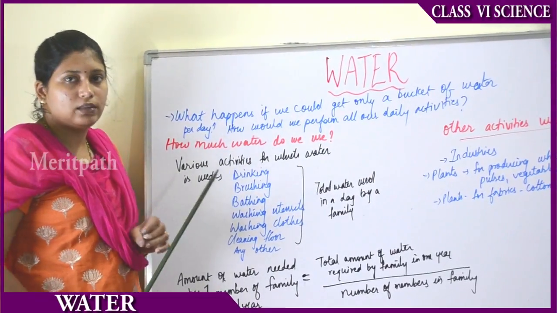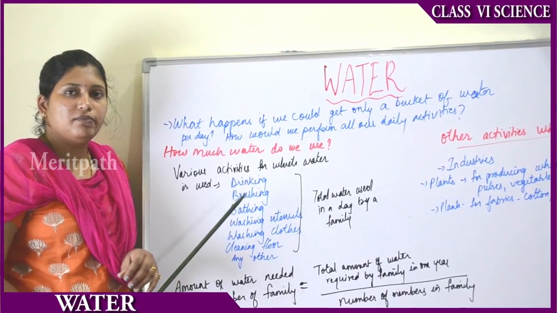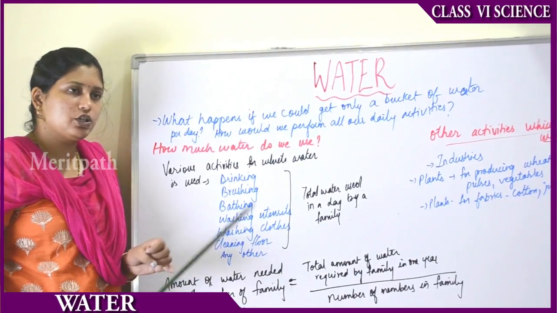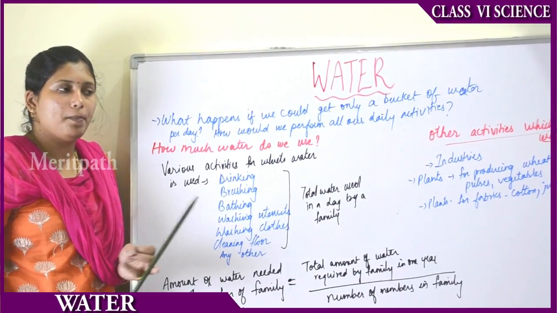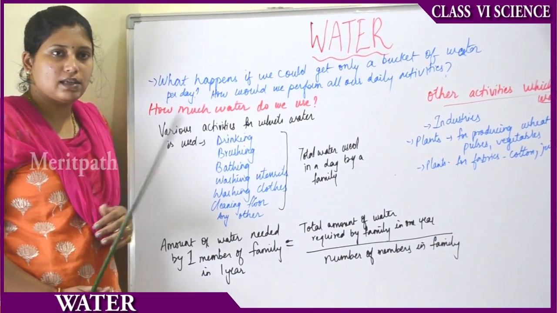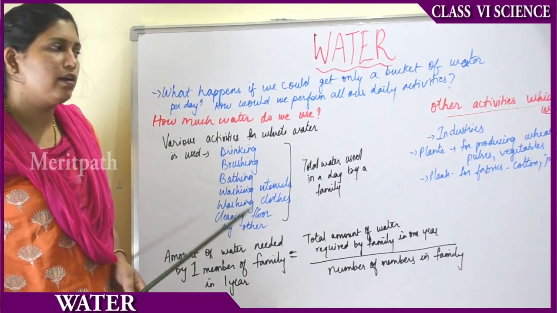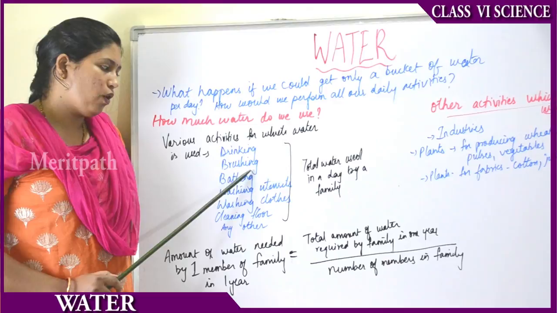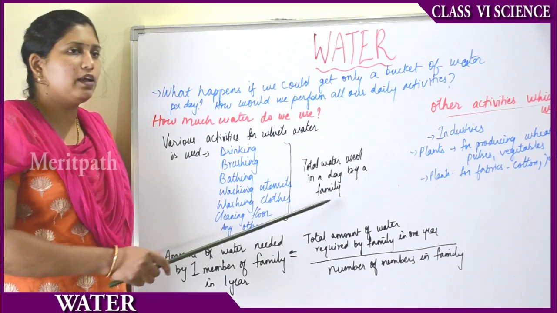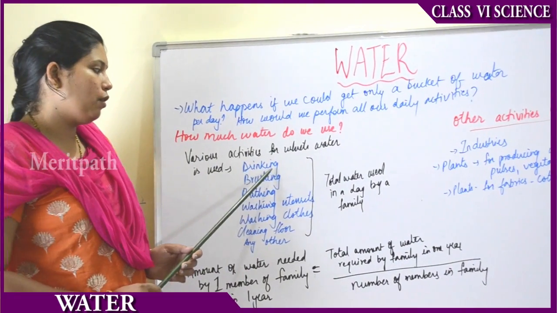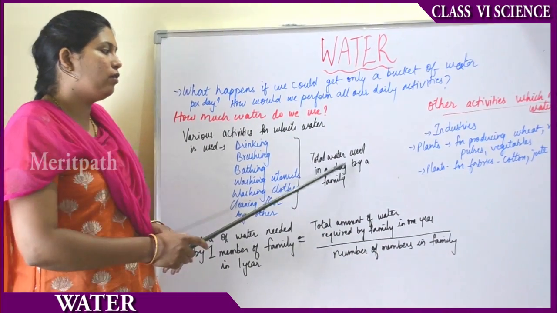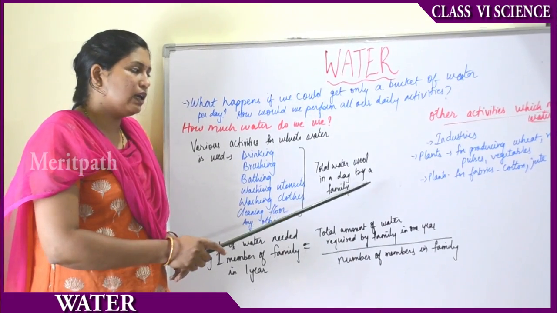Then for brushing, then we use water for bathing, washing utensils of the kitchen, then we use water for washing the clothes and cleaning the floor, like mopping the floor, and then we use for any other activities also, like watering the plants, and sometimes many other activities water is required. So if you calculate the water required for all these things, the total amount would give you the total water used in a day by a family. So if you record the amount of water used for all these activities and do the total of that water, that amount will give you the total water used in a day by a family.